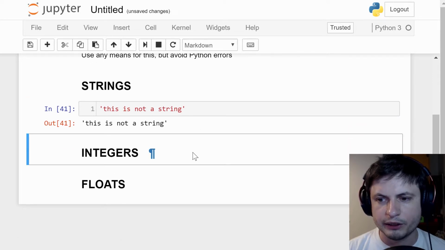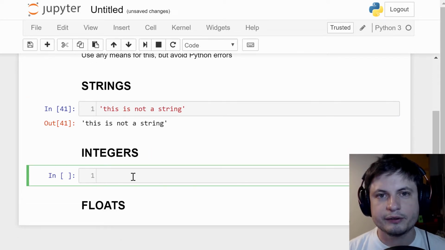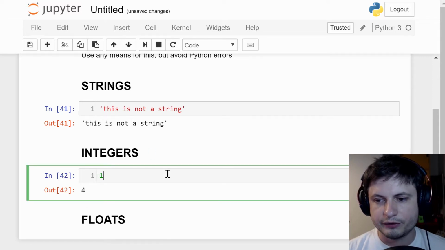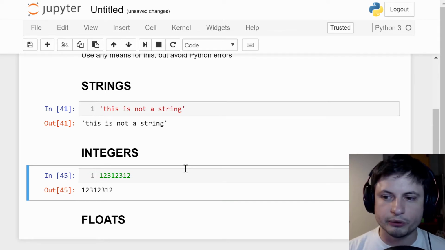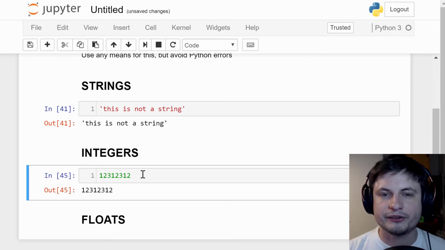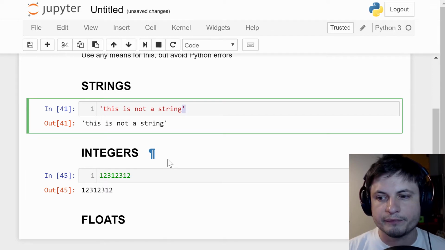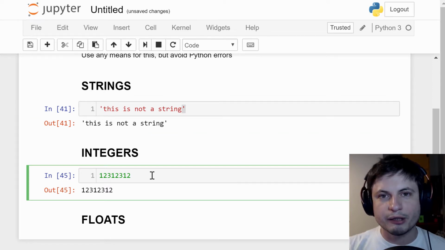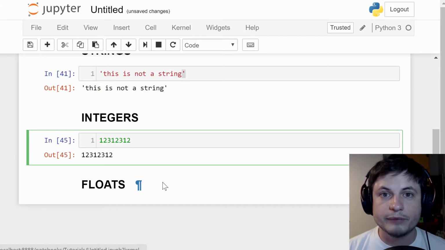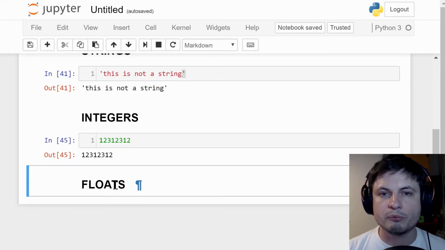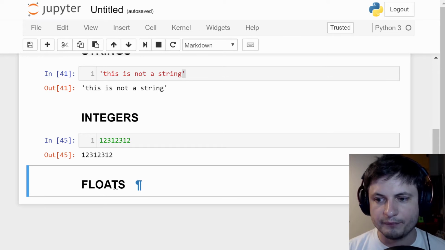So that's a string. Let's go with an integer, and these are really easy. This is an integer. This is also an integer. This, however, is not. Now, what is the difference? Basically, an integer is a whole number. That's really all there is to it. Any number that does not have decimals, any number that does not have quotations, is an integer. And these are important for things like counting, for example, counting loops or figuring out how many times something happened.